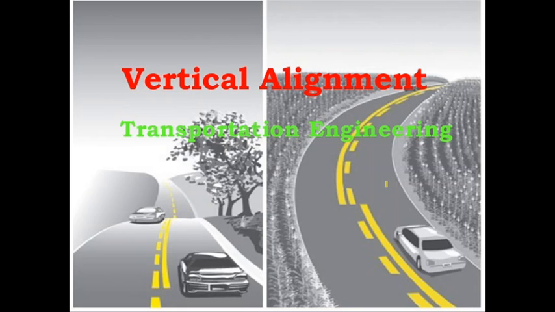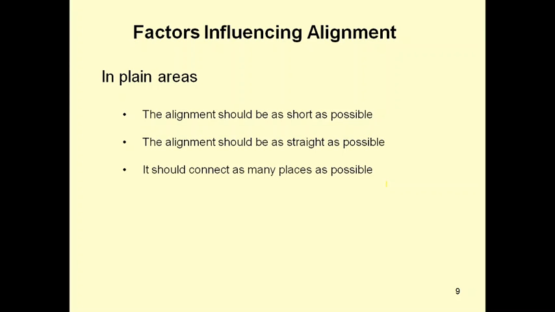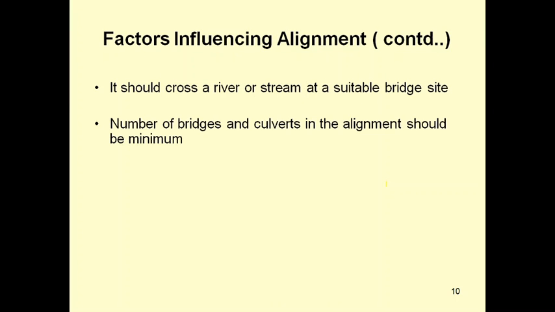Next, factors influencing alignment. Coming to plain areas, the alignment should be as short as possible. It should be as straight as possible. It should connect as many places as possible. Smooth curves and easy gradients should be adopted as far as possible. So in plain areas, these are the factors we have to follow. It should cross a river or stream at a suitable bridge site. The number of bridges and culverts in the alignment should be minimum.